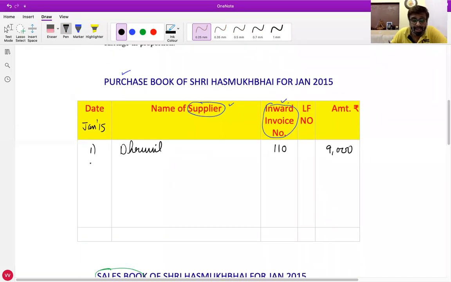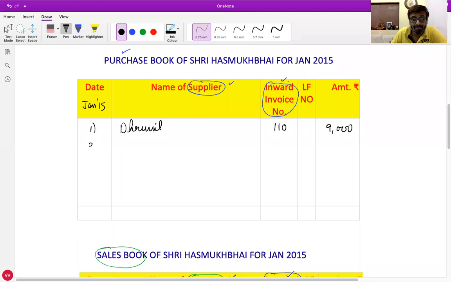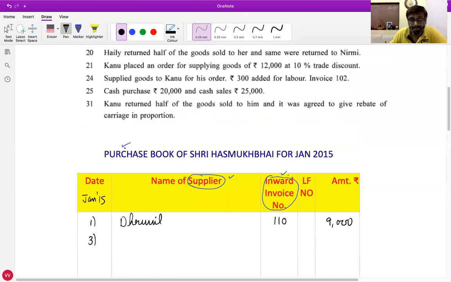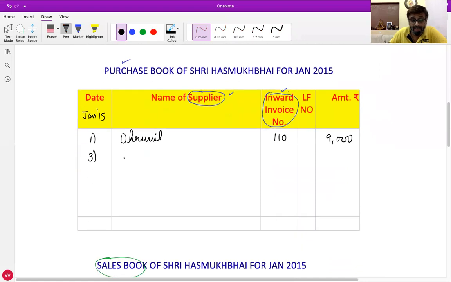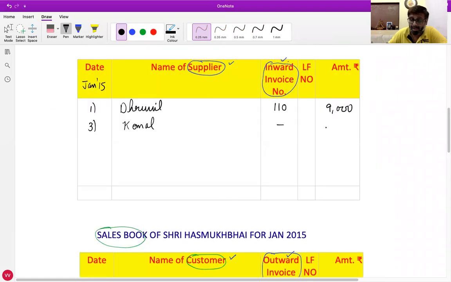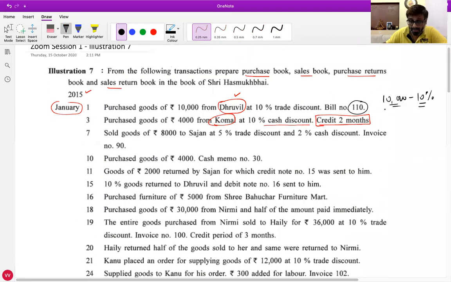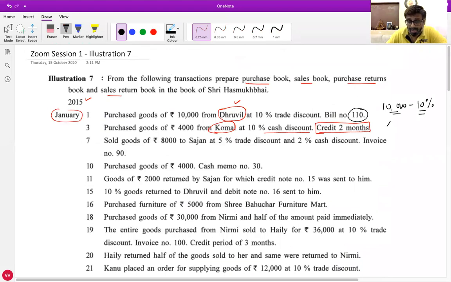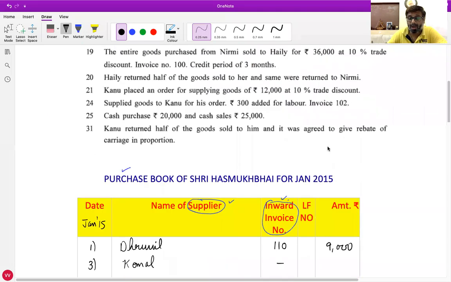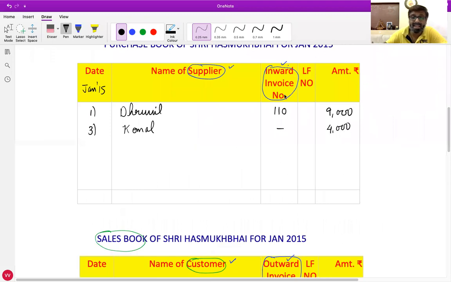Yes, Pranjal, in purchase book: date, 3rd, name of supplier, Komal account. Inward invoice number? Sir, it is not given. It is not given, so blank. Amount? We will deduct... No, sir, 4,000. Yes, 4,000 only because 10% is not trade discount. It is cash discount, that we don't have to consider. Cash discount would be considered only when we make the payment. So full amount of 4,000 will be recorded. Is everyone clear with this? Yes, sir. Any doubts in it?